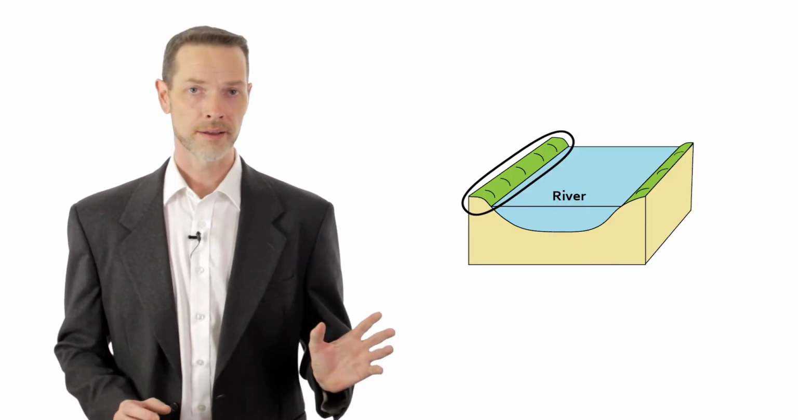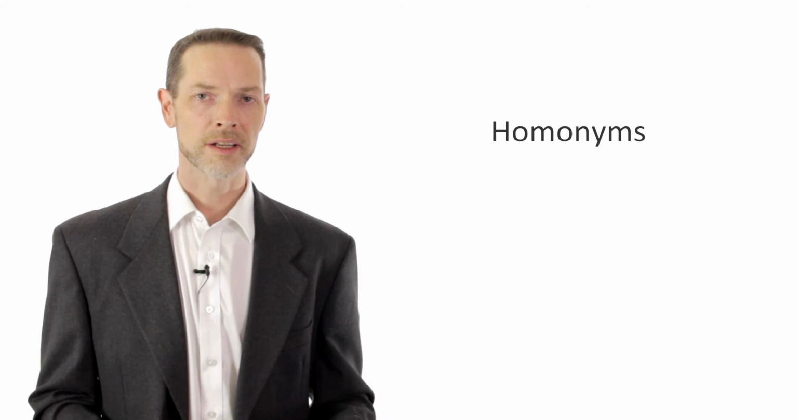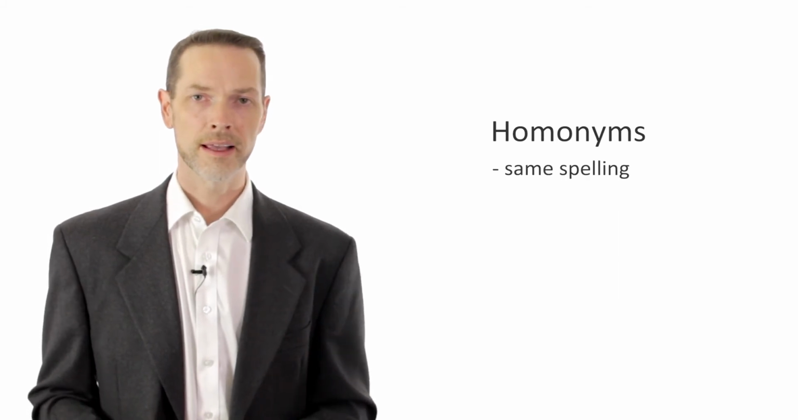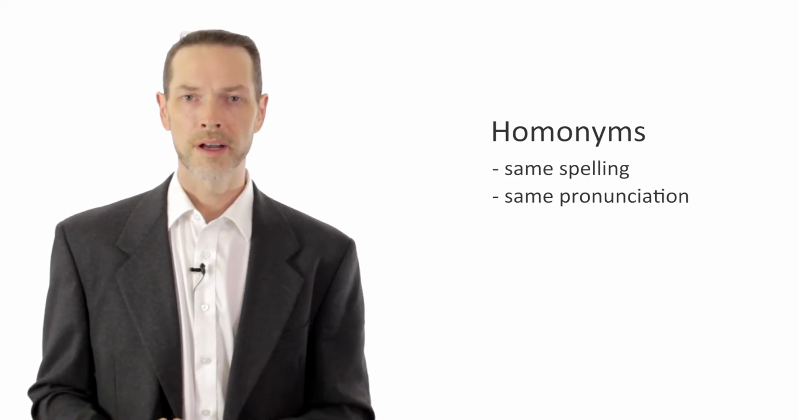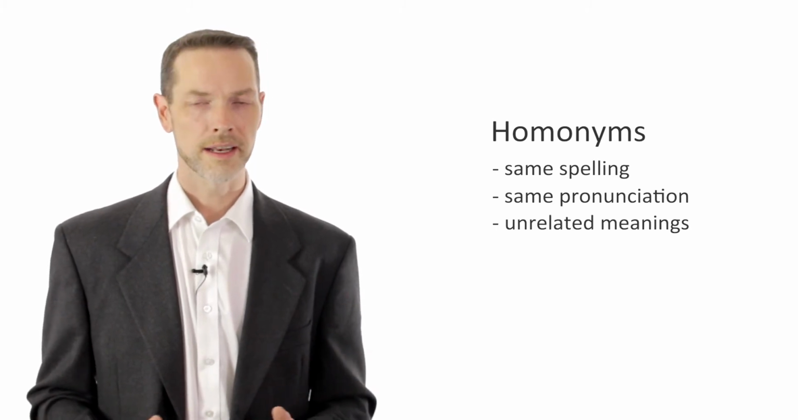In modern English, bank and bank have the same spelling and pronunciation, but they have very different origins and meanings. Words like this are called homonyms. They have the same spelling and pronunciation, but their meanings and often their origins are not connected in any way.